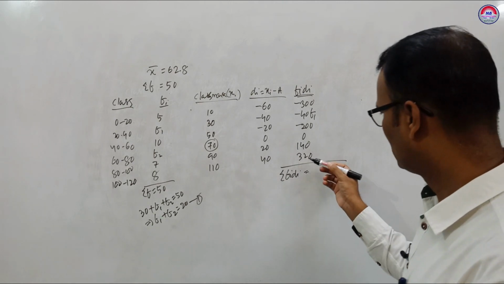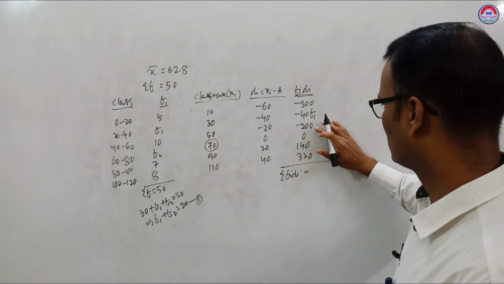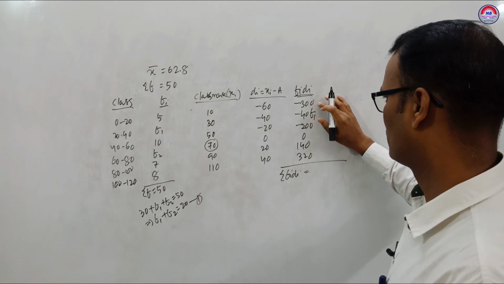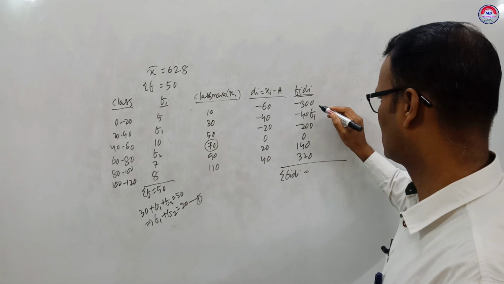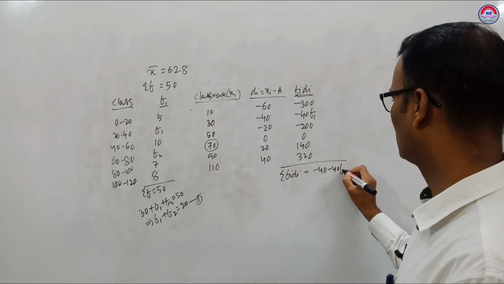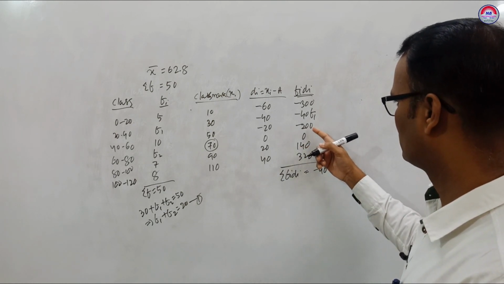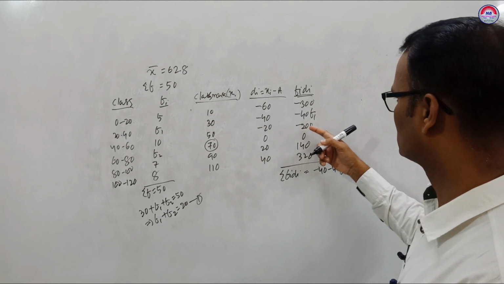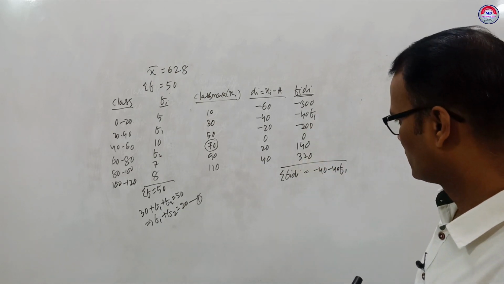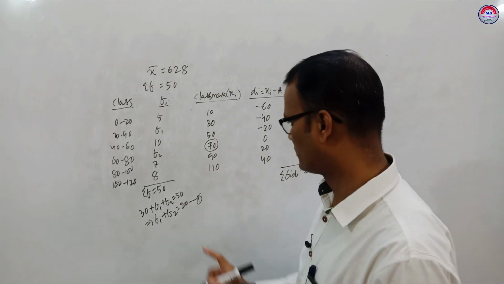You see here 320, 460. 460 minus 200, 260. 260 minus 300, minus 40. So here minus 40 minus 40 F1, and this one F1 plus F2.